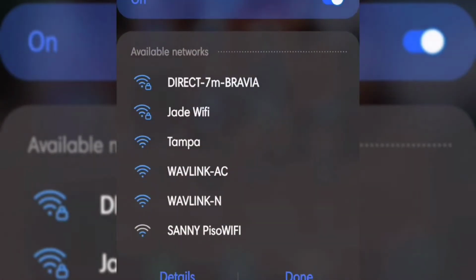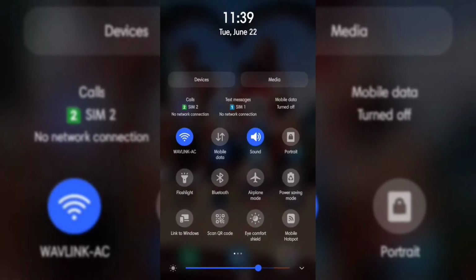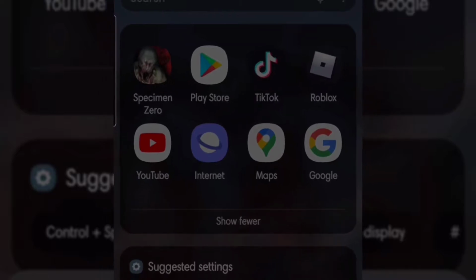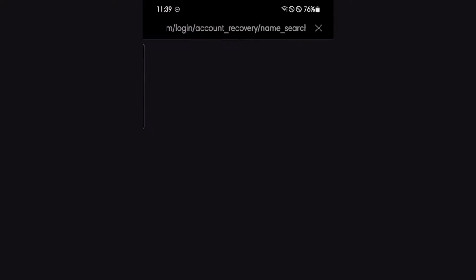Step 1. Connect to your antenna Wi-Fi. The antenna name is Wavlink, so let's connect to it for us to be able to configure our antenna. Step 2. Open any browser you want or you use in your daily life. I use Samsung Internet Browser, but you can use any browser you like.